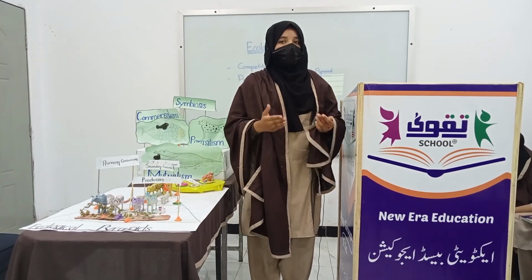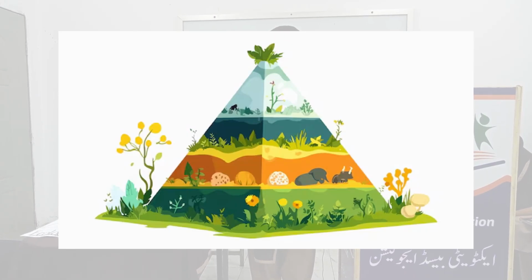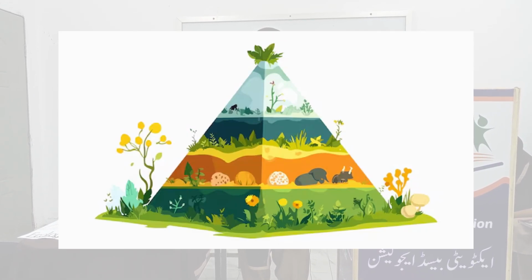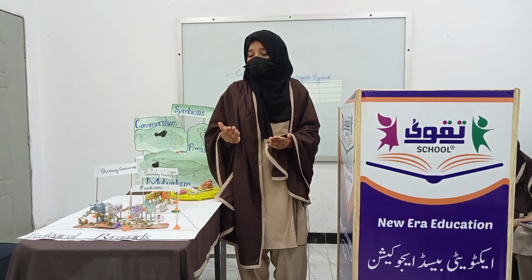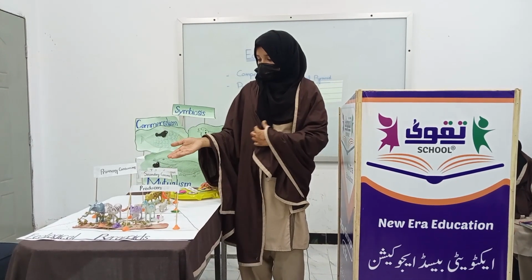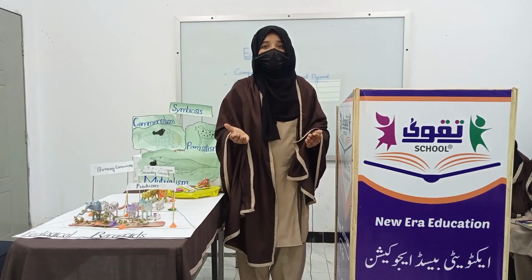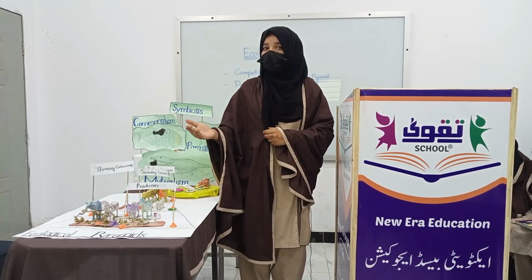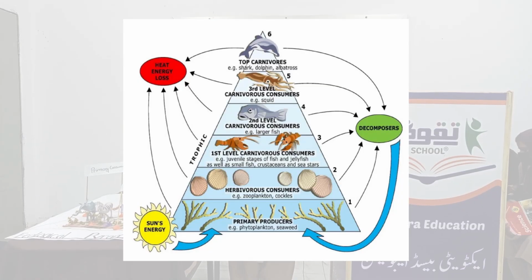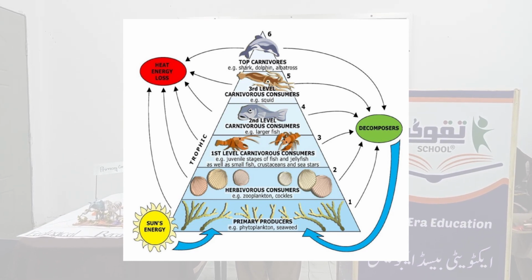An ecological energy pyramid compares the amount of energy available at each level of the food chain in an ecosystem. A pyramid of energy usually has three or four levels. Only about 10% of the energy in the pyramid is available to the next level. By the time the top level is reached, the amount of energy available is greatly reduced.